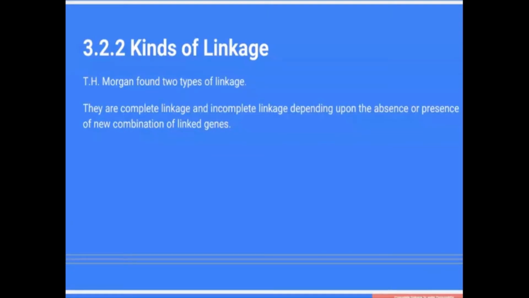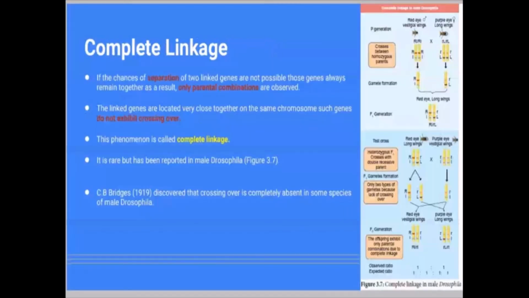Hunter Morgan. So, what are the different types of linkage now? Based upon the separation of a chromosome and based upon the linkage of a chromosome, he gave types of linkage. And what are the different types of linkage now? One is complete linkage, another one is incomplete linkage.